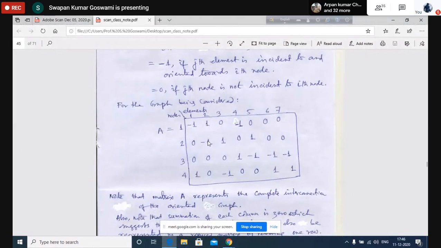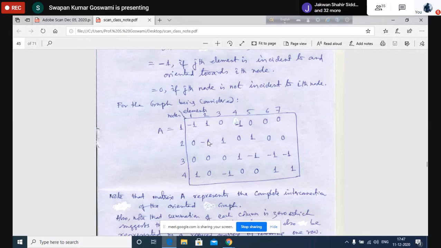Because we are discussing from remote, it would have been much better had we conducted this in the classroom, because in the classroom we can show more examples and how this is coming. So it is better if you do that exercise at home, and let us proceed in the next class, not today. Is it clear? So we shall discuss the application of the node to element incidence matrix in the next class.